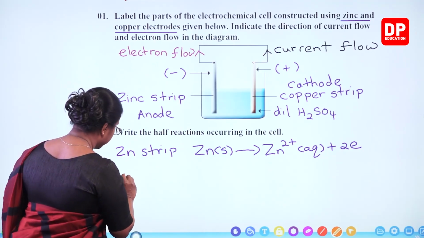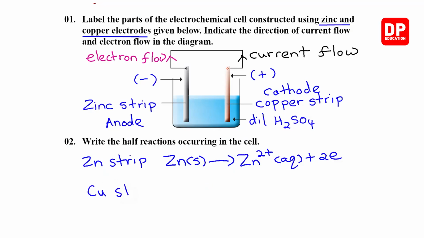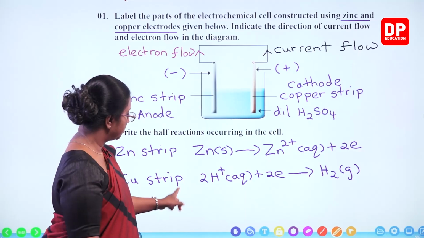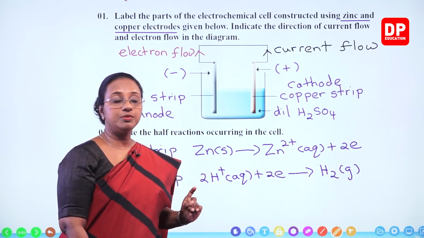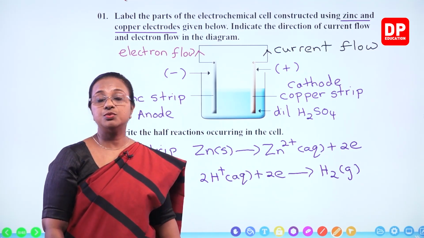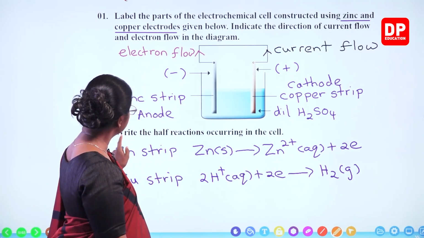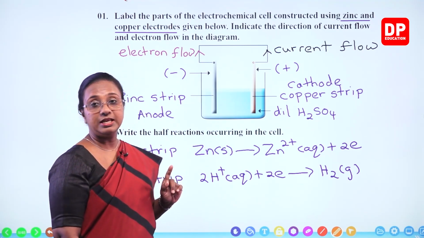And near the copper strip, what happens there? The H plus ions, 2H plus aqueous, take up 2 electrons, forming H2 gas. So those are the half reactions occurring in the cell.